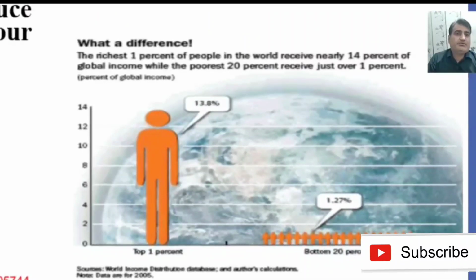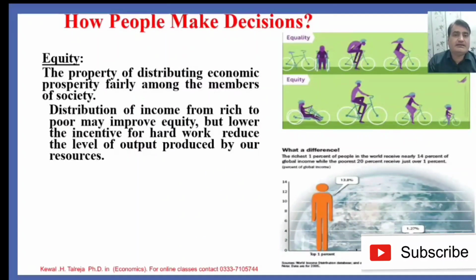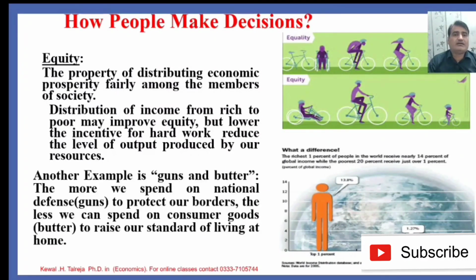The richest 1% of people in the world receive almost 14% of the global income, while the poorest 20% receive just over 1% of the global income. So this is not equality, this is income inequality. Another example is guns and butter. The more we spend on national defense to protect our borders, the less we can spend on consumer goods, butter, to raise our standard of living at home. So people face trade-offs while distributing income in terms of efficiency, equity, or making decisions.